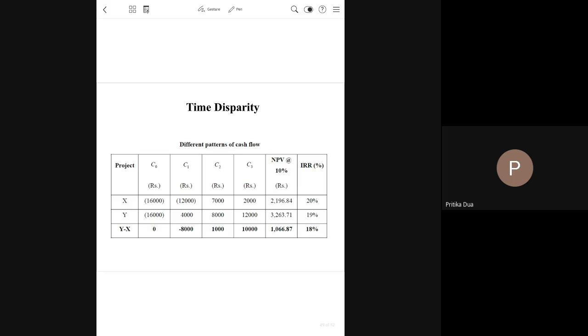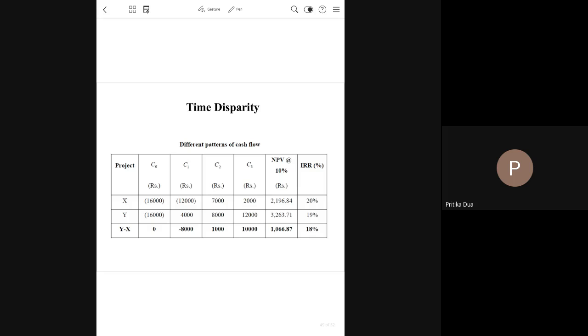Even when the projects have the same initial cash outflow, you find that their NPV and IRR are giving you different rankings. In case of project X, you have a different stream of cash inflows,